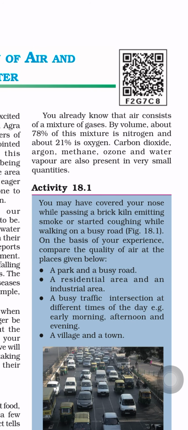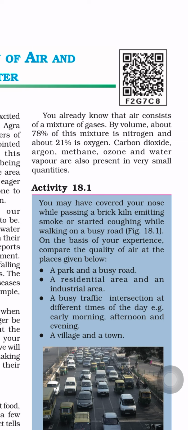You already know that air consists of a mixture of gases. By volume, about 78% of this mixture is nitrogen and about 21% is oxygen. So air is a mixture of different gases. In 100% of air, 78% is nitrogen and 21% is oxygen.